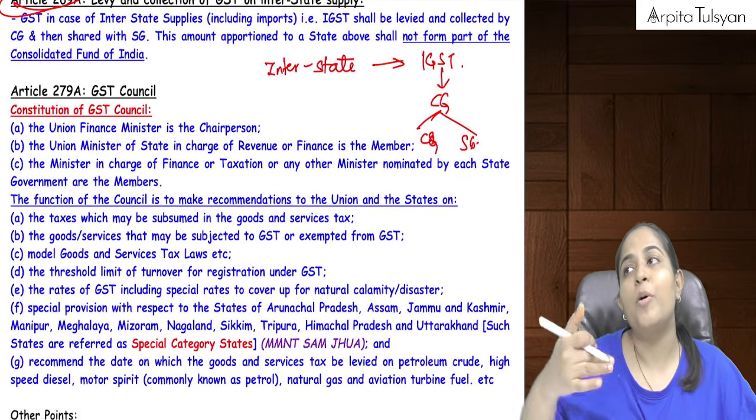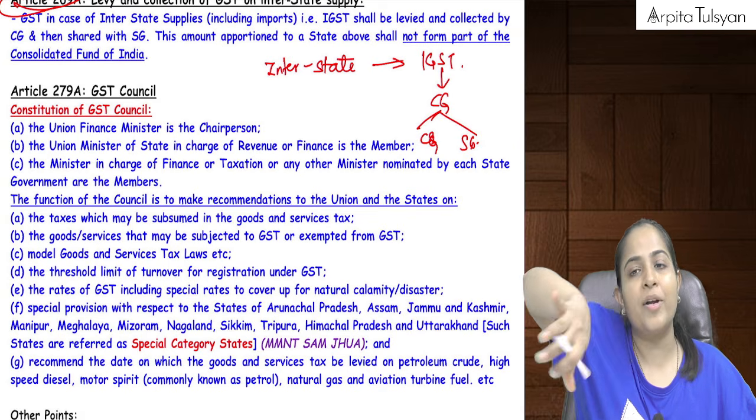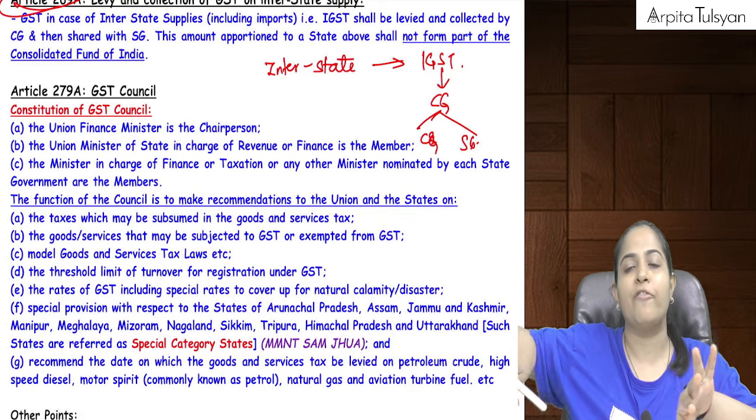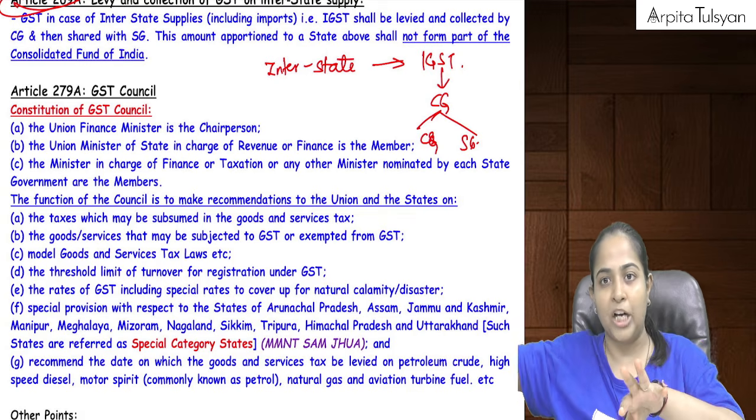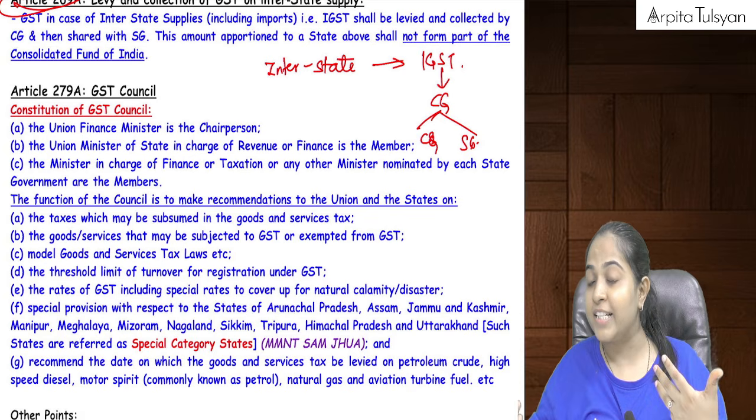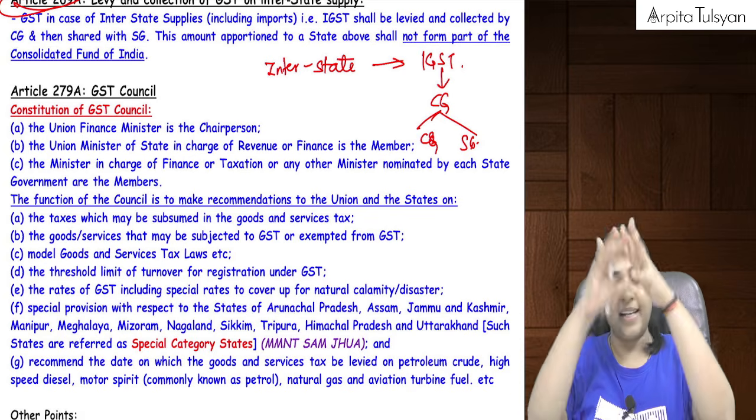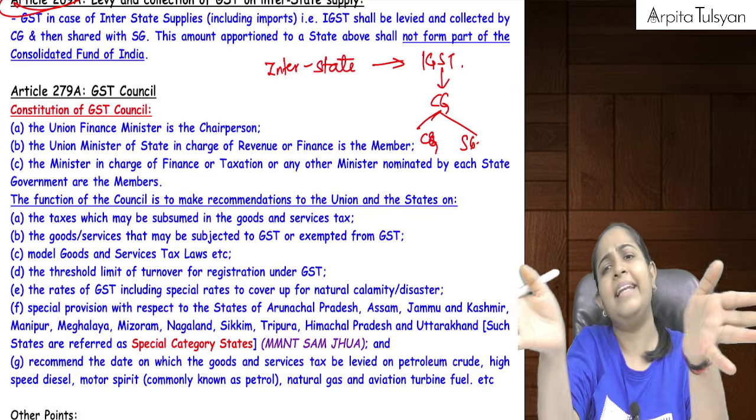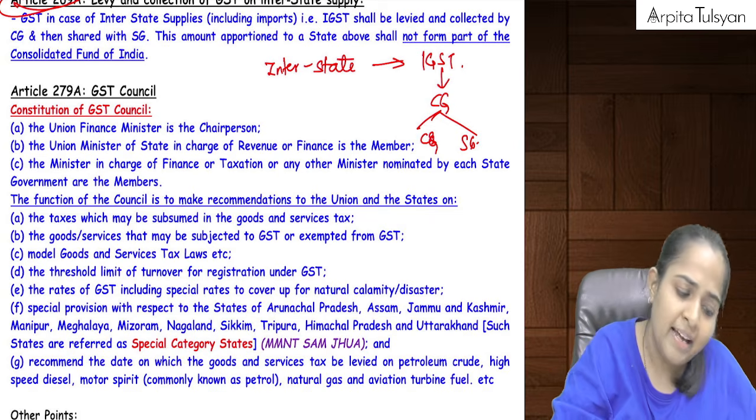When we talk about intrastate, there is no problem. Half of the revenue will go to the central government, half of the revenue will go to the destination state government. But what if two or more states are involved? Then in such a case, the entire revenue will be collected by the central government in the name of IGST, and then later they will do the division of their revenue.